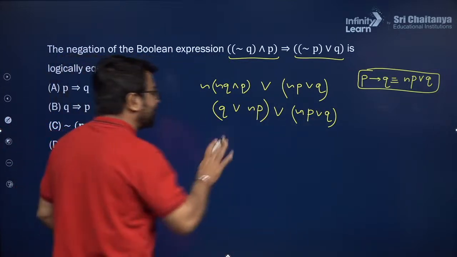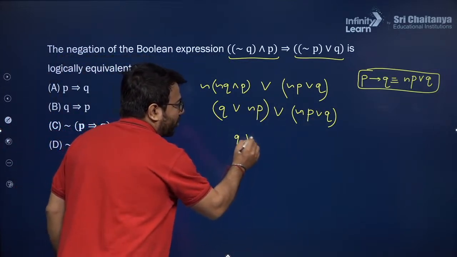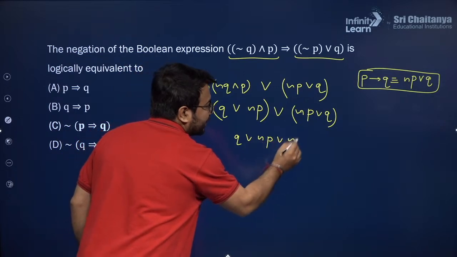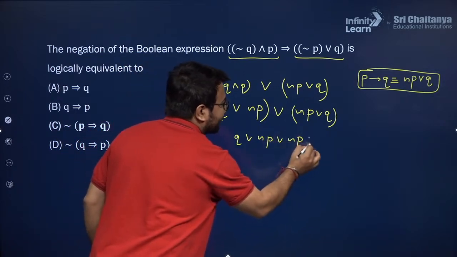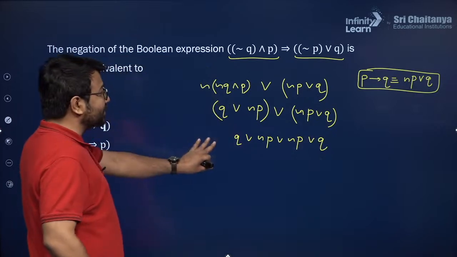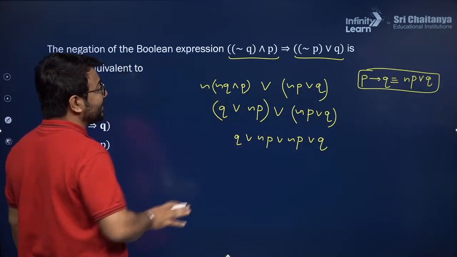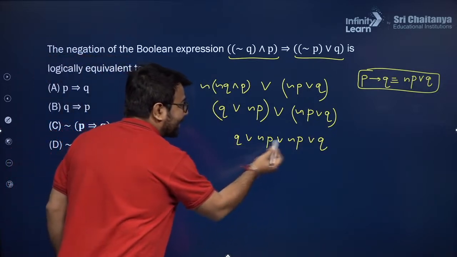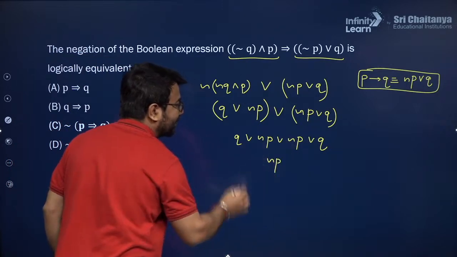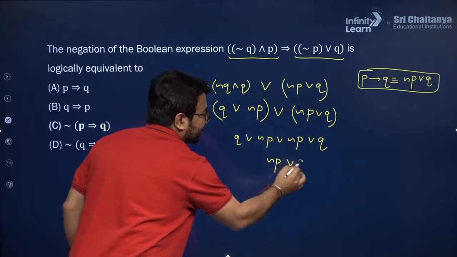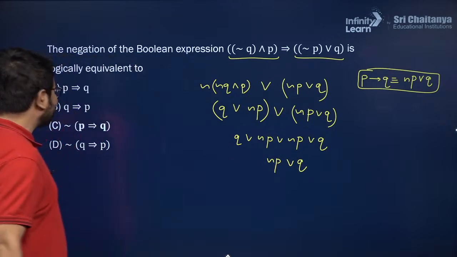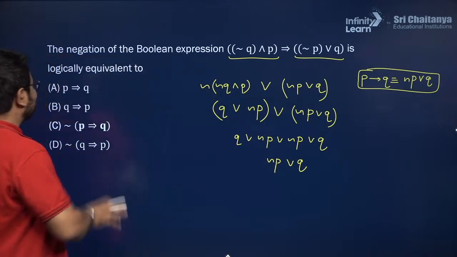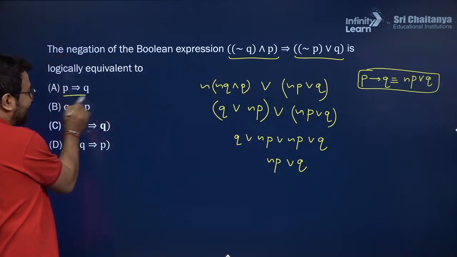Now what we can see here, that Q or negation P or negation P, and here we have Q with us. So what we can observe from here, in this particular situation, I can write negation P or negation P as negation P, Q or Q as Q itself. Now according to this, you might be wondering that in option A, it is P implies Q.